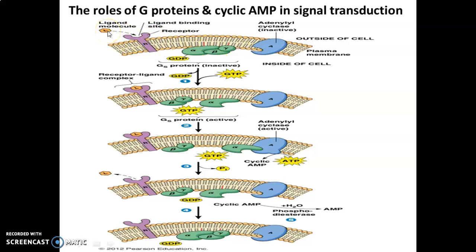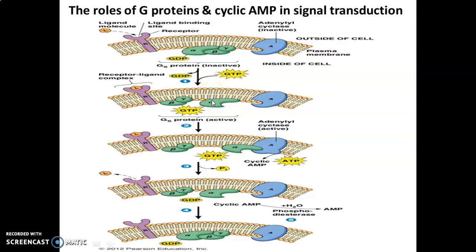When a messenger or ligand binds to its receptor, the Gs protein is activated. In the inactive state, the alpha, beta and gamma subunits are present as a complex with GDP bound to the alpha subunit. So in this first step, when a receptor is activated by binding of its specific ligand on the outer surface of the plasma membrane, the receptor messenger complex associates with Gs alpha protein, causing the displacement of GDP by GTP and the dissociation of the Gs alpha GTP complex.